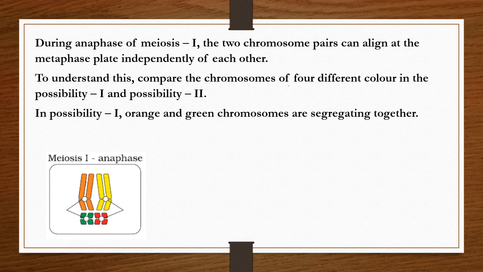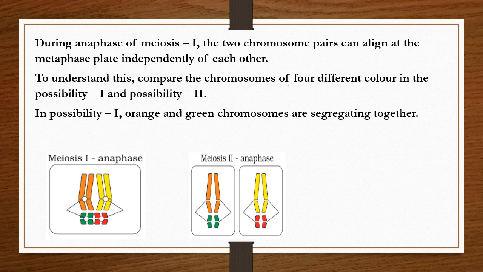So let's see the next. Now in meiosis 2 it is the same, again it will pull. That means in anaphase 1, one cell will get the orange and green chromosomes and another cell will get the yellow and red chromosomes.